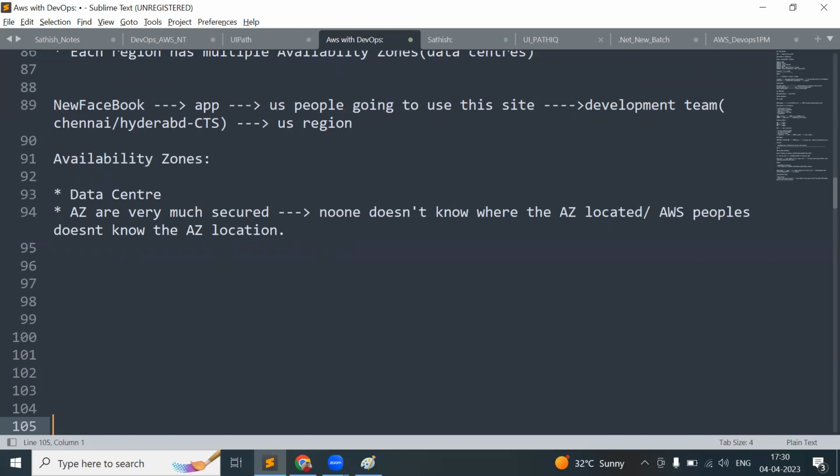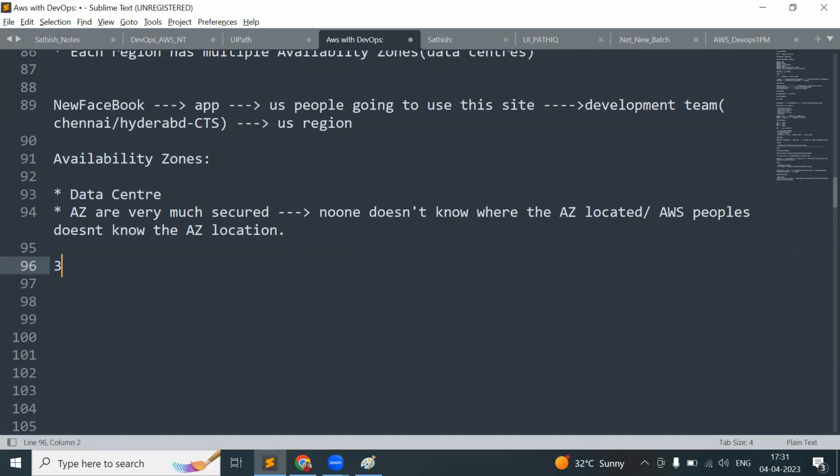But they are not revealing any other information about where these availability zones are located, where the data centers are constructed, or in which place they are constructed. No one knows where these data centers are constructed. Even the AWS people don't know. That much secure they are keeping their availability zones.